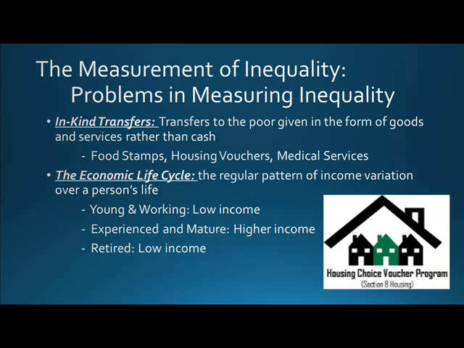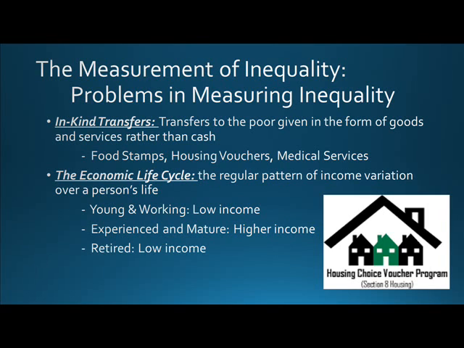What people care about is not their incomes, but their ability to maintain a good standard of living. For at least 3 reasons, data on the income distribution and the poverty rate give an incomplete picture of inequality in living standards. In-kind transfers are transfers to the poor given in the form of goods and services rather than cash. This would include things such as housing vouchers, medical services such as Medicaid, and food stamps.